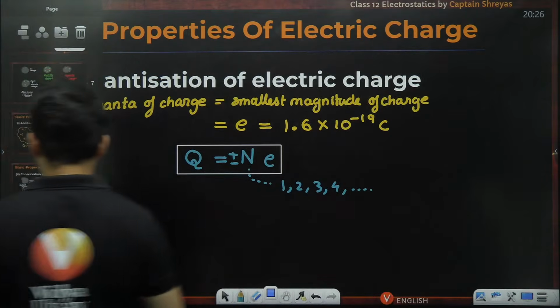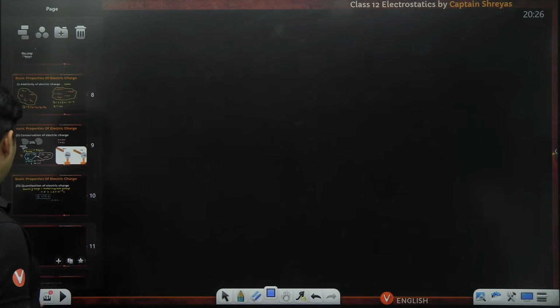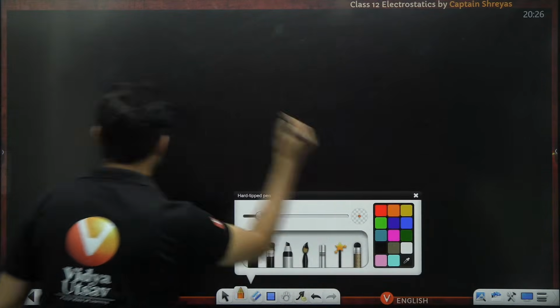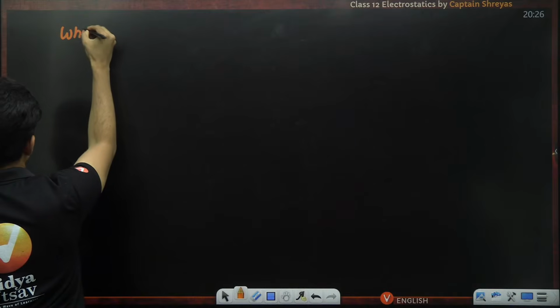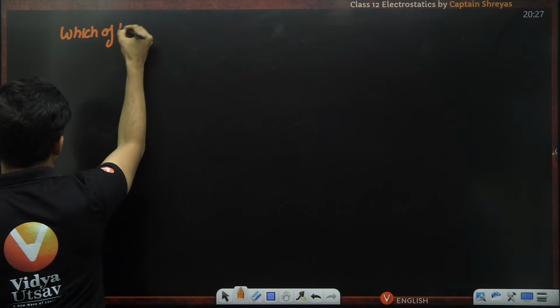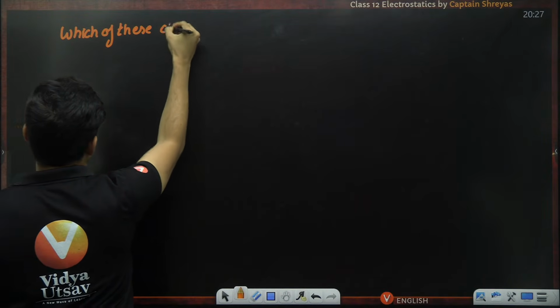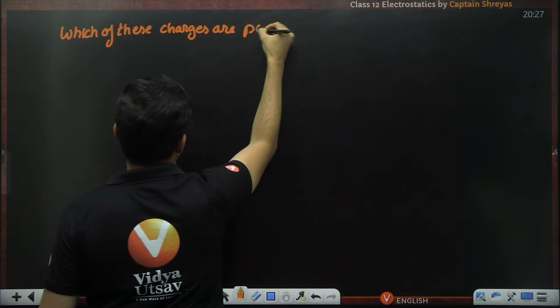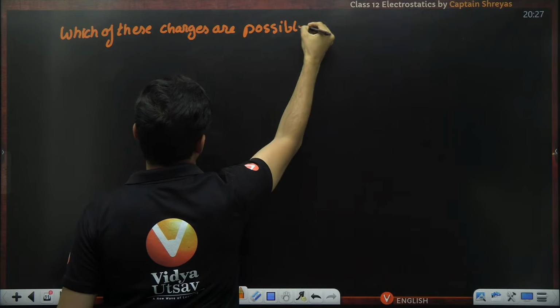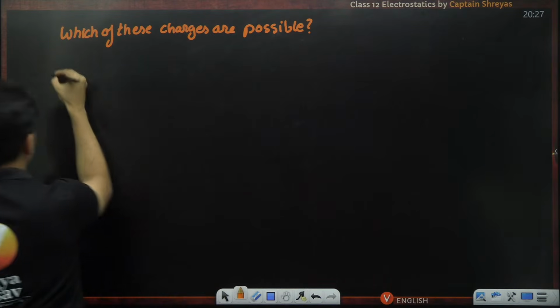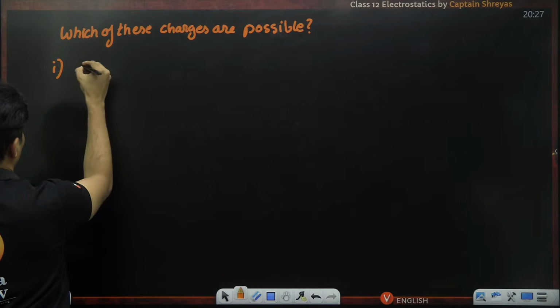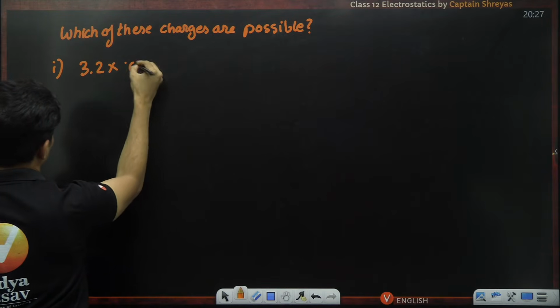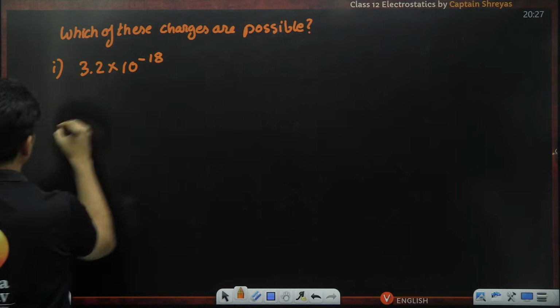So let's say I give you certain examples: which of these charges are possible? First one, 3.2 into 10 to the power minus 18.